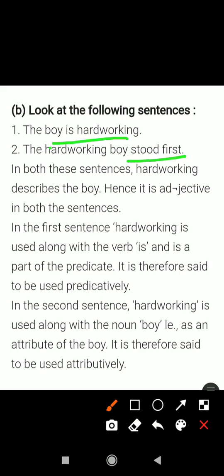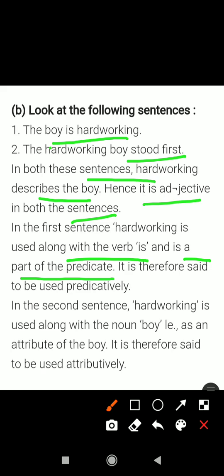In both these sentences, hard working describes the boy, hence it is an adjective in both the sentences. In the first sentence, hard working is used along with the verb is, and is a part of the predicate, and it is therefore said to be used